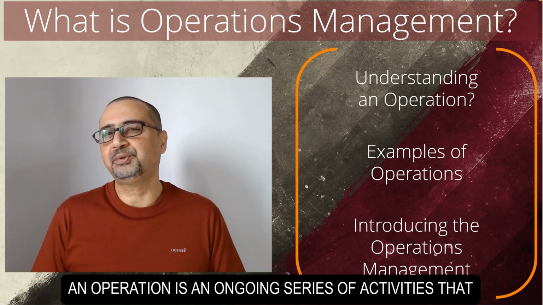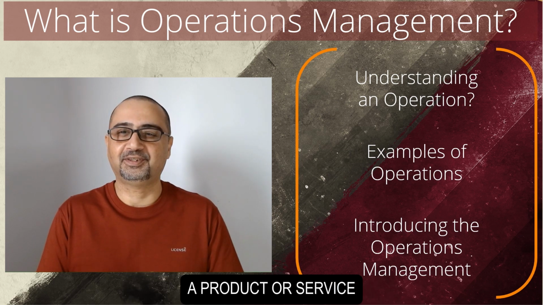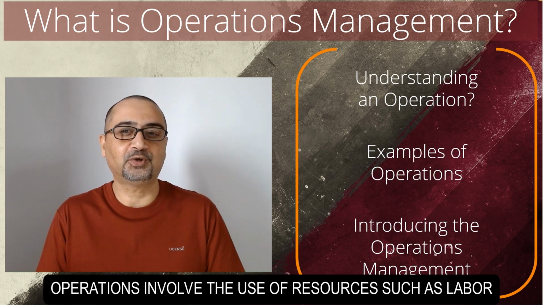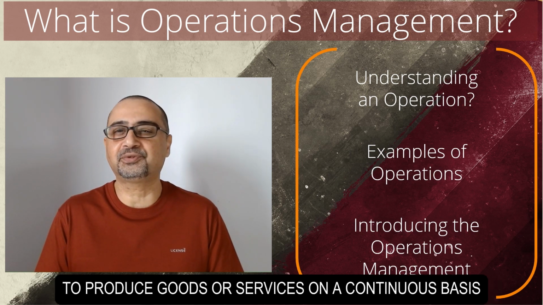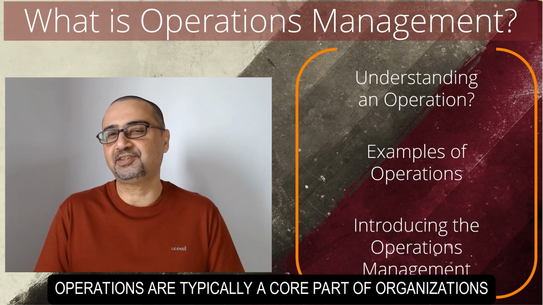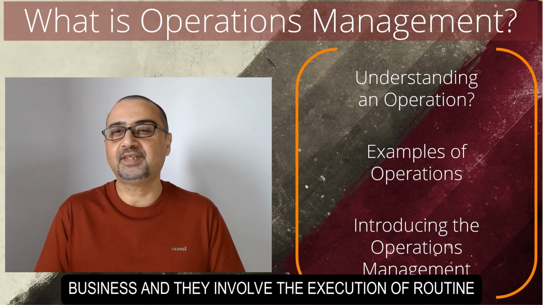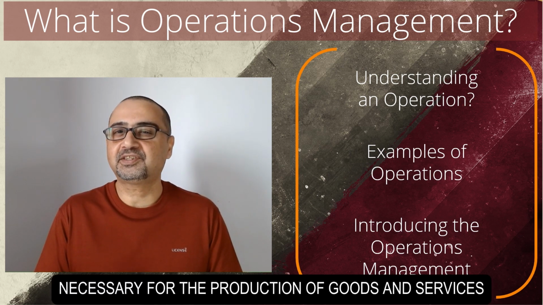An operation is an ongoing series of activities that are undertaken in order to produce a product or service. Operations involve the use of resources such as labor, equipment, and materials to produce goods or services on a continuous basis. Operations are typically a core part of organizations' business, and they involve the execution of routine and repetitive tasks that are necessary for the production of goods and services.